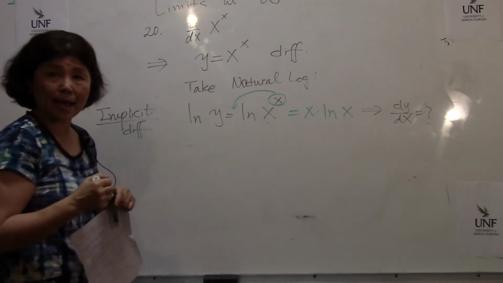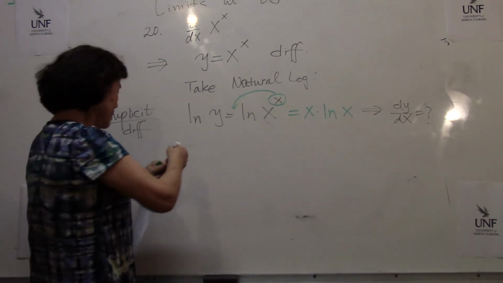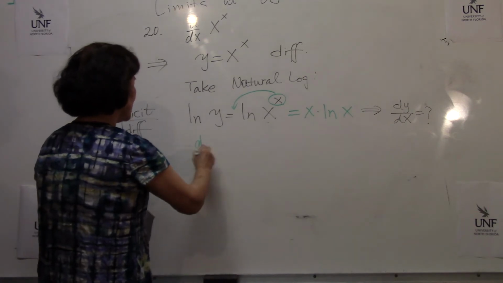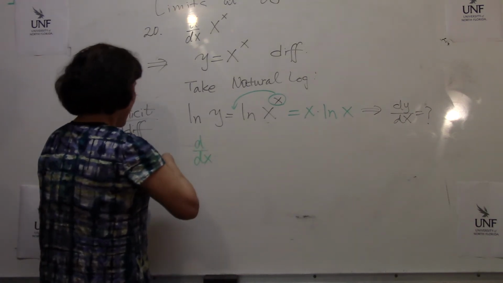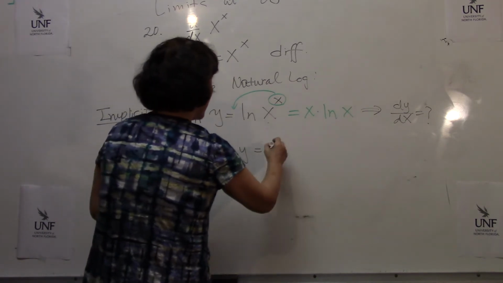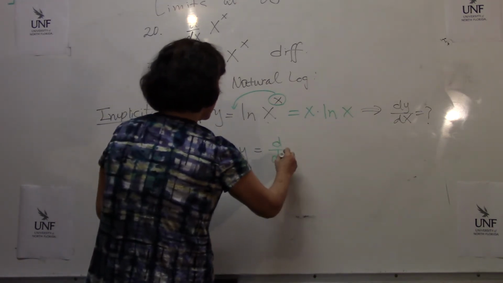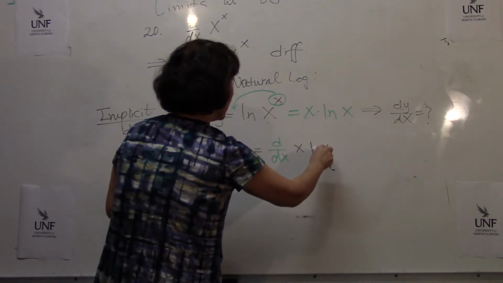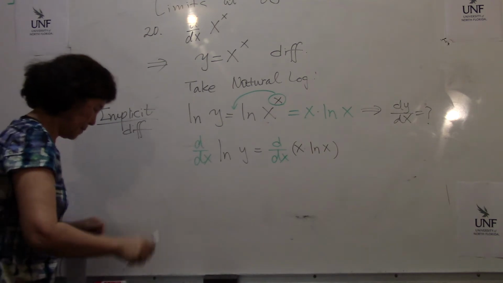Finding dy dx. In order to do that, yes, we are going to apply d dx on both sides. So d dx, ln y. But the other side, d dx, x times ln x. See.